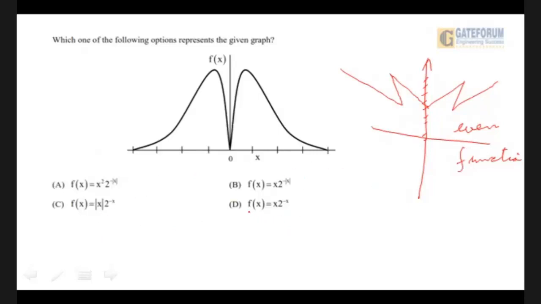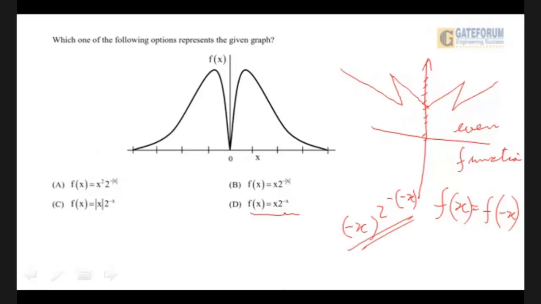So let us try this one. Now we will say here, how can this be an even function? An even function means f of x is equal to f of minus x. If I wrote here f of minus x, it would be minus x to the power minus of minus x, which is entirely different from this. Okay, so this can't be an even function.